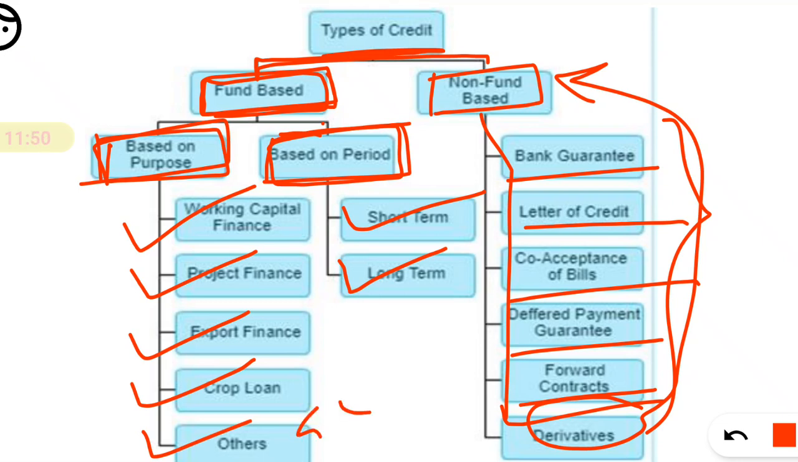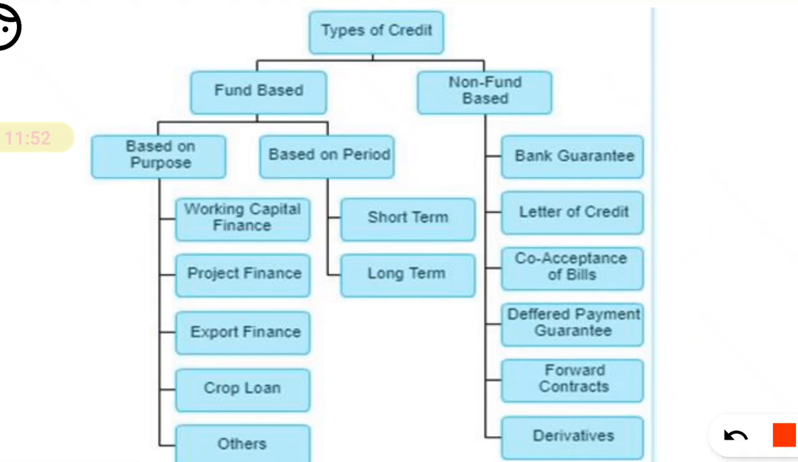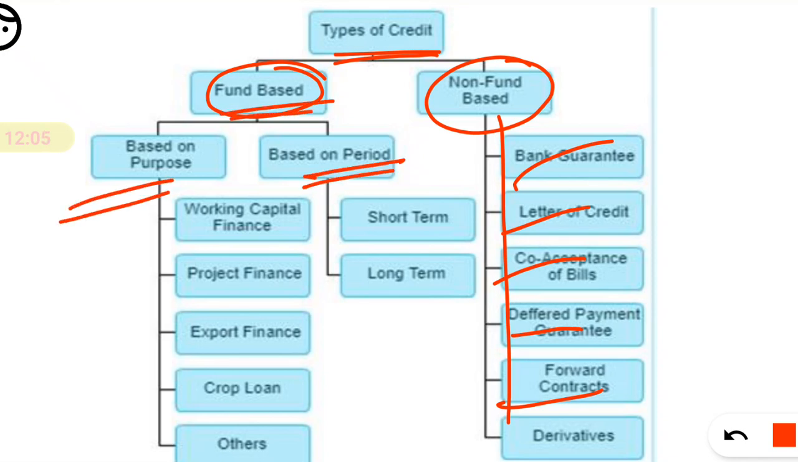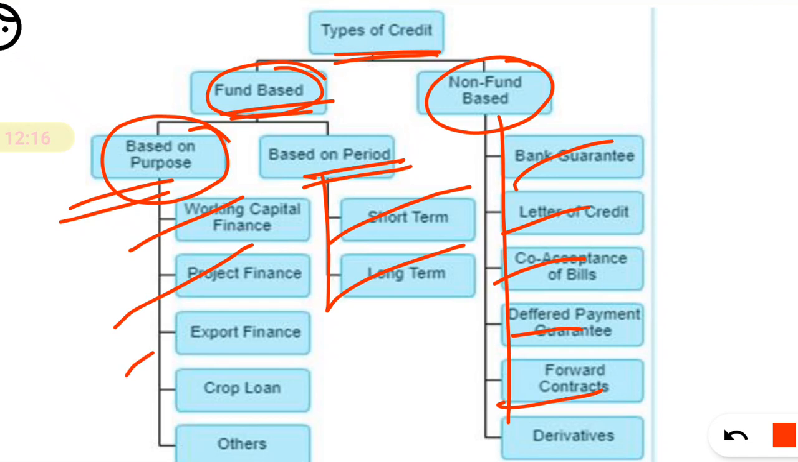Okay, so in this chart you can get a better clarity about what are the main two types of credit. First is fund based, second is non-fund based. Non-fund based has different types of examples. Fund based we can further classify depending on the purpose or depending on the period. If a period is involved, we can say short term and long term, but based on the purpose, we can say working capital finance, project finance, export finance, crop loan, others. So in this way we can classify.